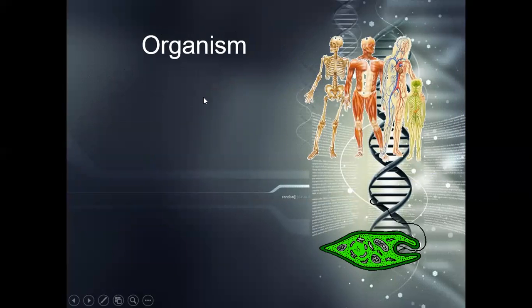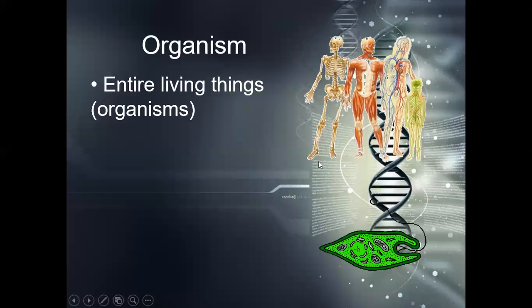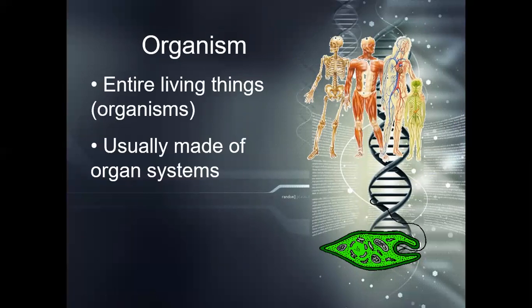Now the organism. So a bunch of organs make an organ system. A bunch of organ systems are going to come together: skeleton system, muscular system, circulatory system, nervous system. They're all going to come together to make a living thing, an organism. So organisms are usually made up of several organ systems.